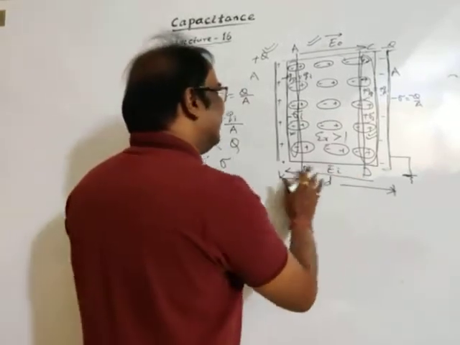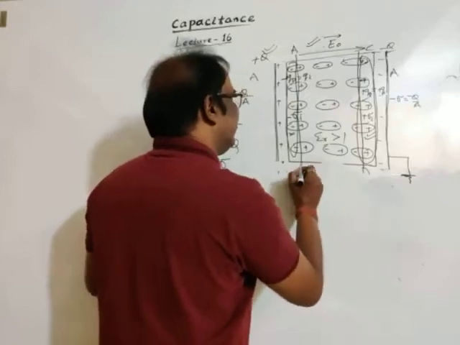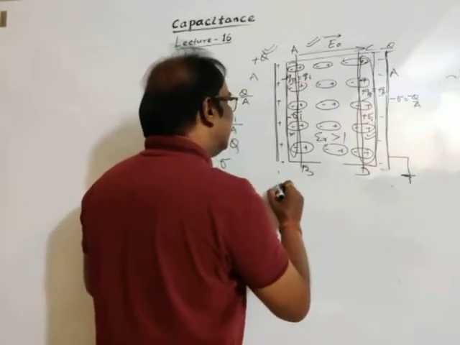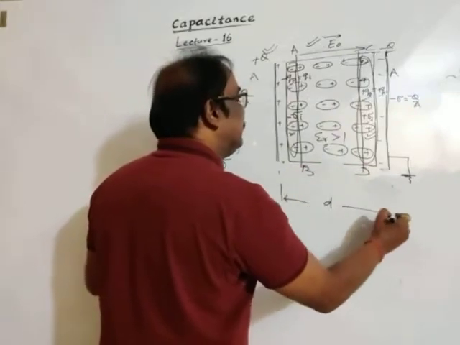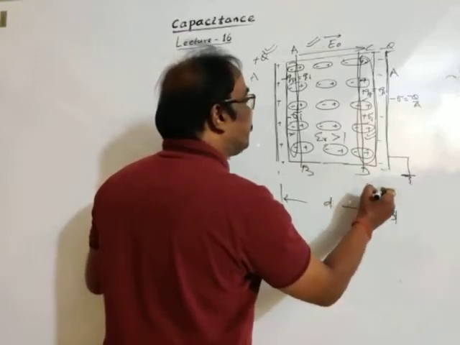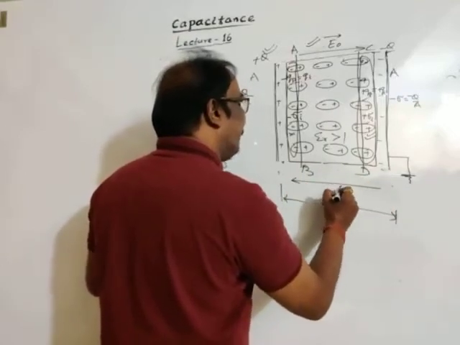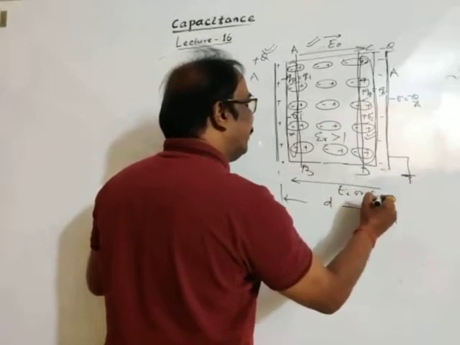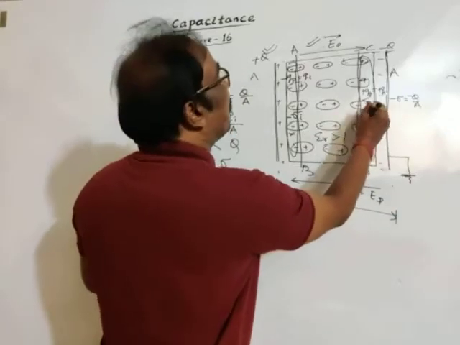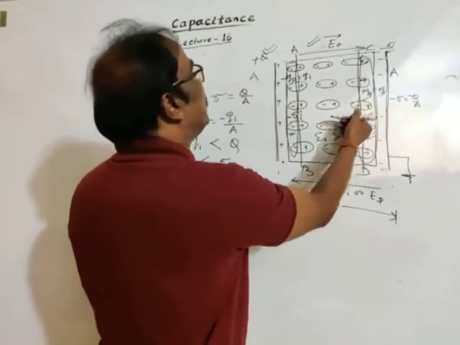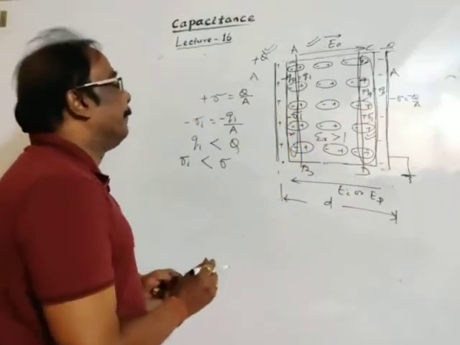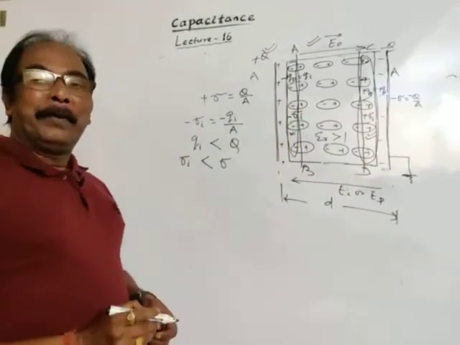You may take this as B, this as D, and the separation between the plates is D. The induced or polarized electric field is in the opposite direction. Is it clear to you?